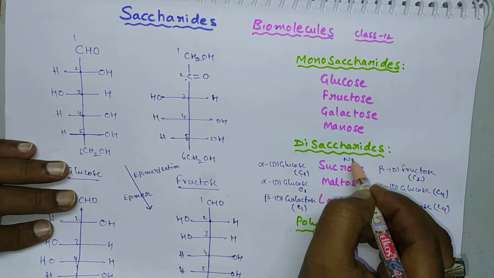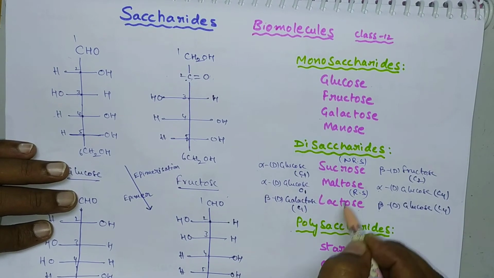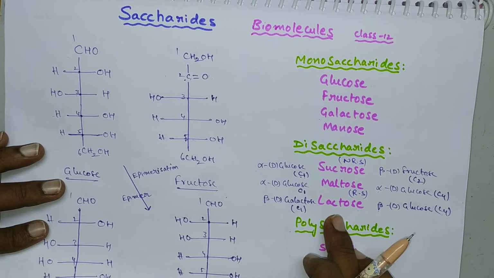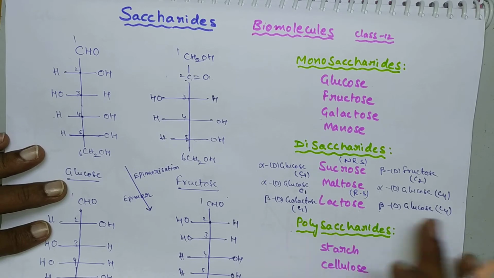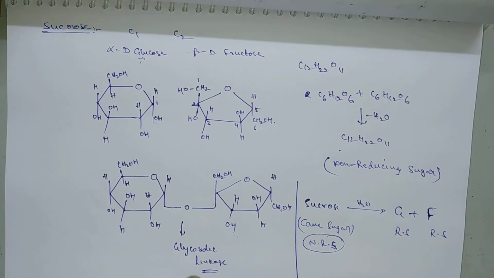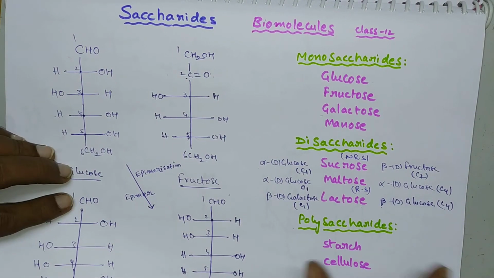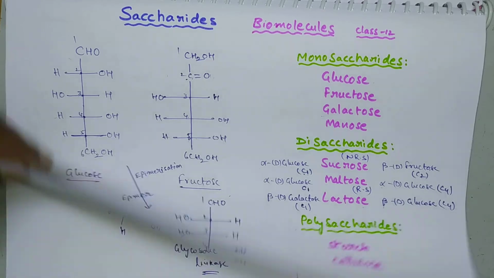Sucrose is a non-reducing sugar, whereas maltose and lactose both are reducing sugars. Remember carefully, maltose and lactose both are reducing sugars because the glycosidic linkage is present between C1 and C4 only. That's why these two are reducing sugars. Okay, clear?